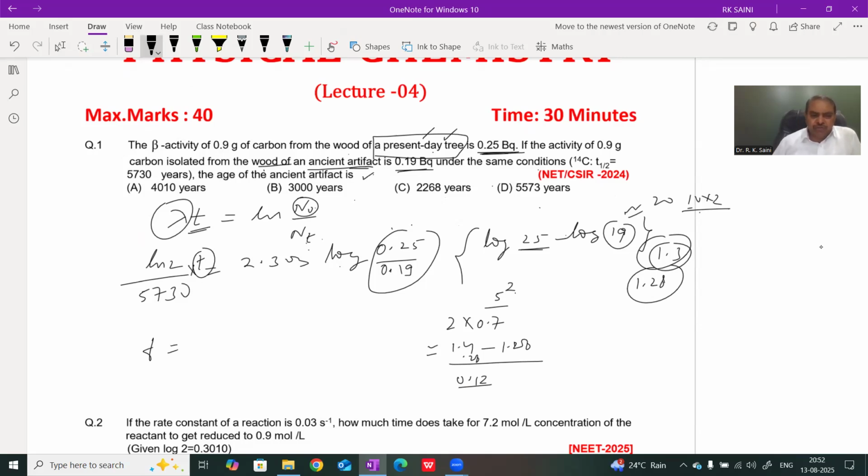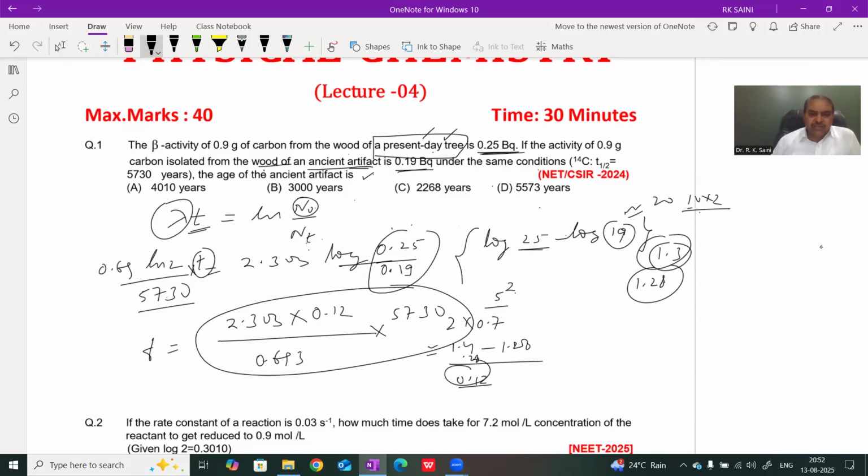Therefore t equals 2.303, having solved the logs, with value roughly 0.12, times log 2 equals 0.693, divided by 0.693 into the half-life given, 5730. On solving this we find nearly 2268 years.